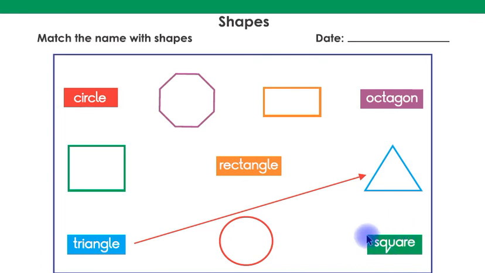This is a square in name, children, and this is a square in shape. Children, you have to match this square in name with this square in shape with a straight line. This is octagon in name, children, and this is octagon in shape. Children, you have to match this octagon in name with this octagon in shape with a straight line.